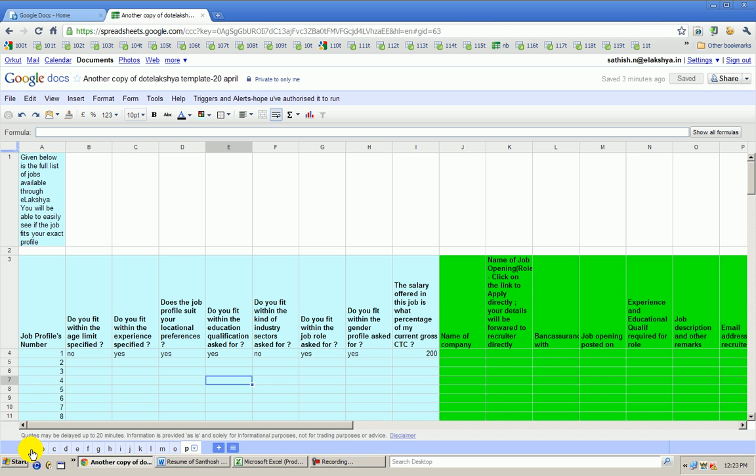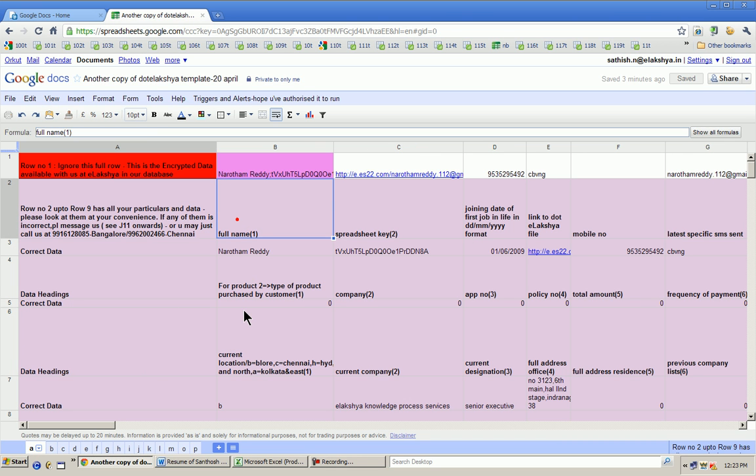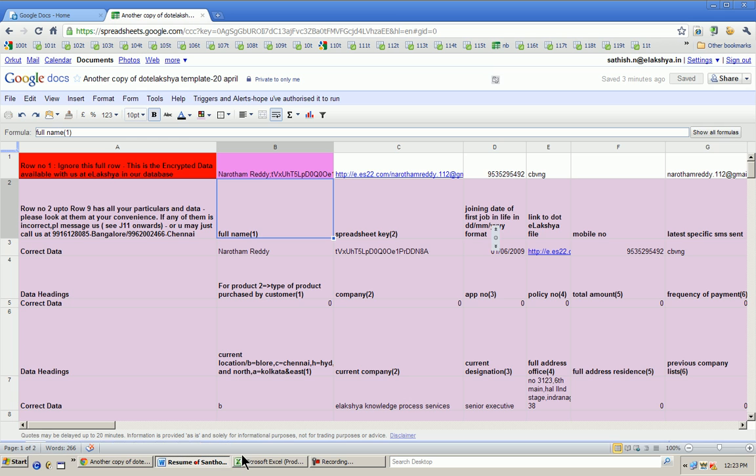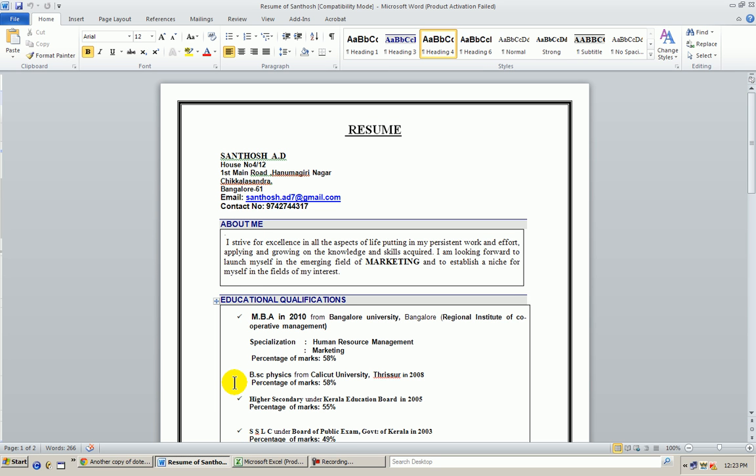And along with that, as I mentioned in that 1T to 200T, we also have copy the resume. Now, how do you copy the resume? There is a very simple way by which you copy the resume. Let's say there is a resume which comes here. I'll have to move back to the .elakshya file and show it to you guys. One minute, I'll just show.